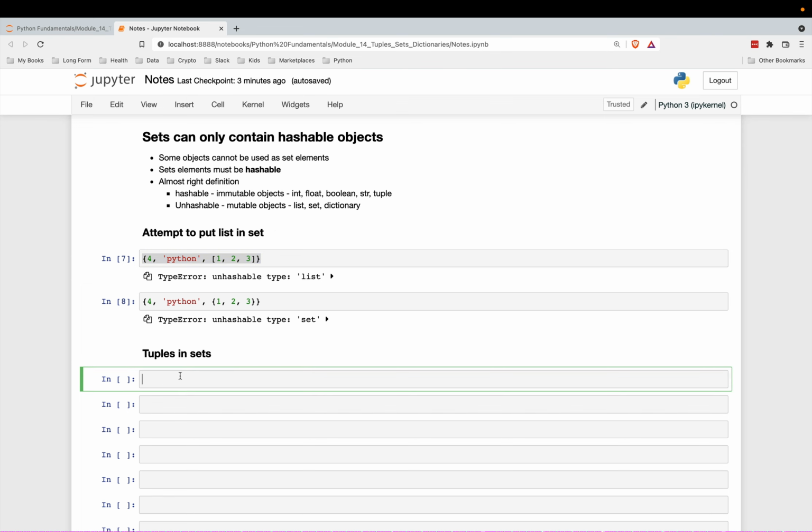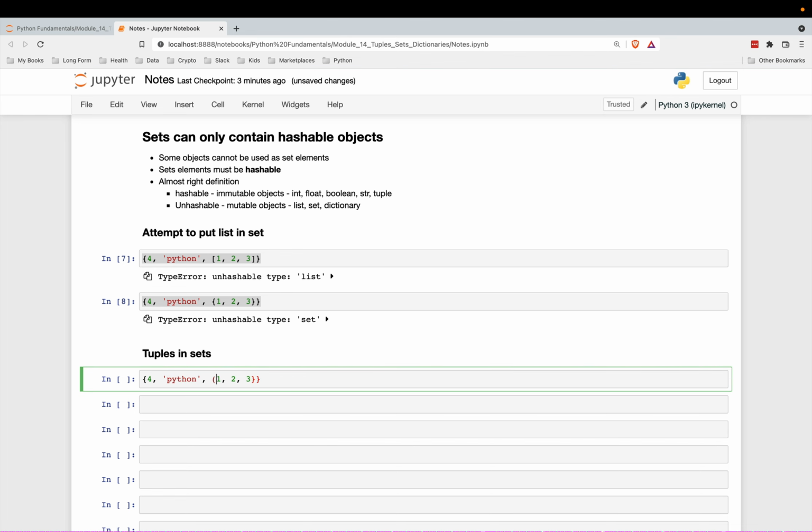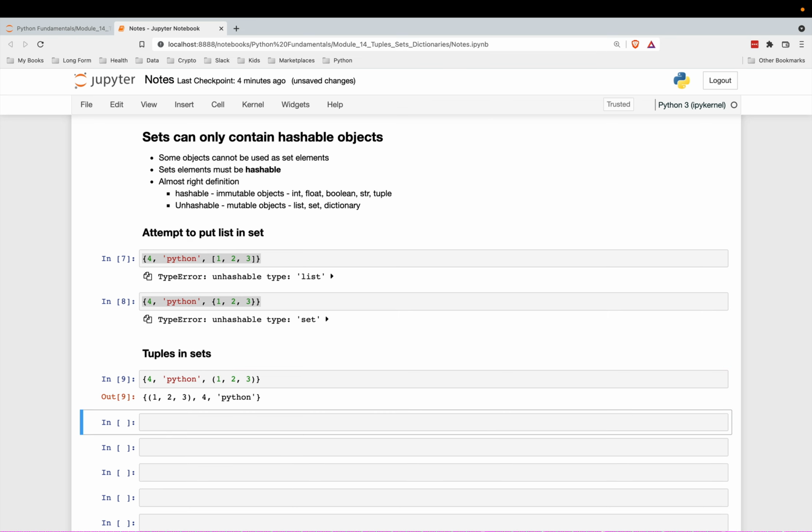Now, tuples are immutable. That means once they are created, they cannot be changed. And tuples are allowed in sets. So if I change this from a set to a tuple of 3, and I need parentheses here, otherwise it'll just think of these elements as separate integers. So this is a 3-item set for Python and then a tuple. So this is possible like this. So you can have tuples in sets. You can have floats, booleans, and strings as well.